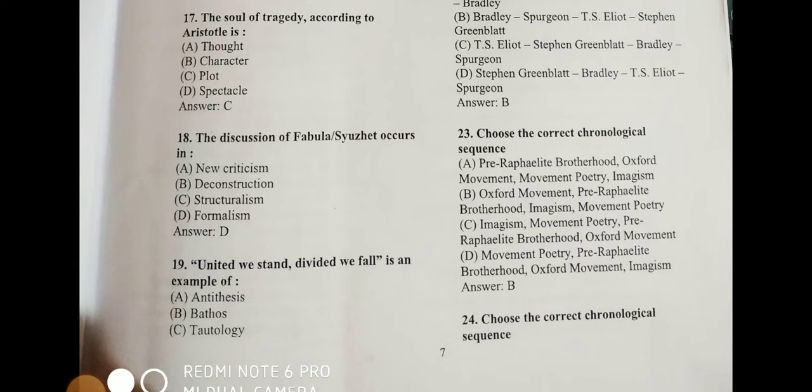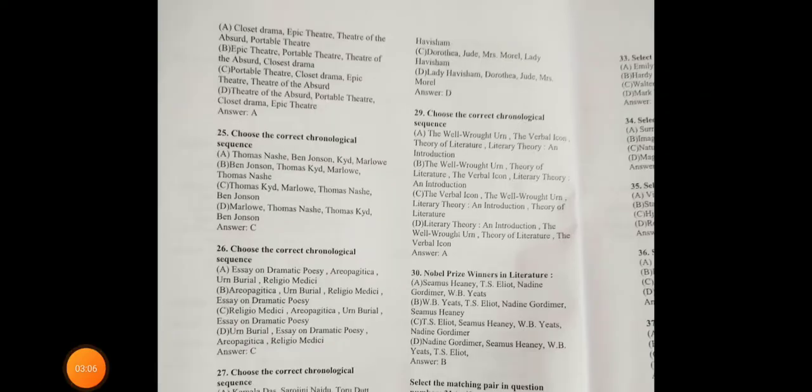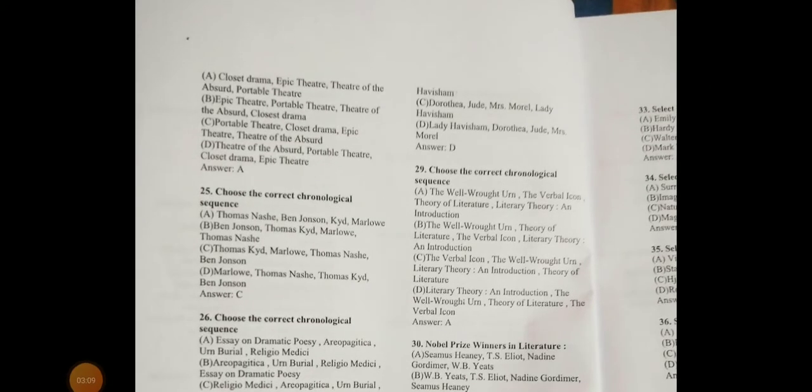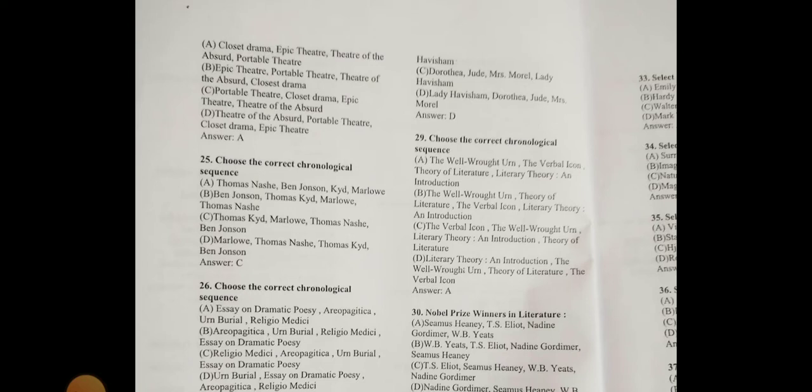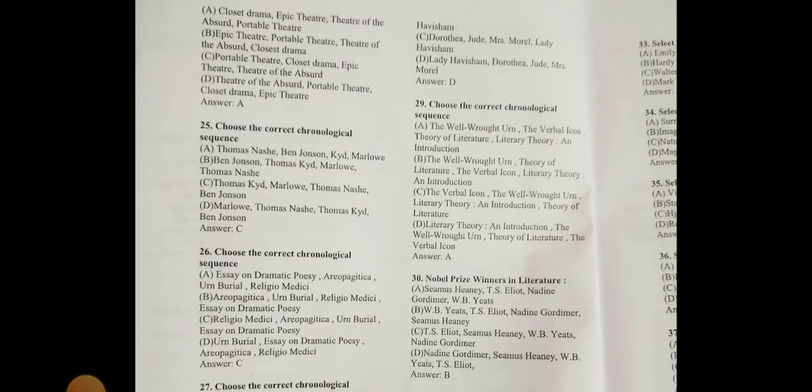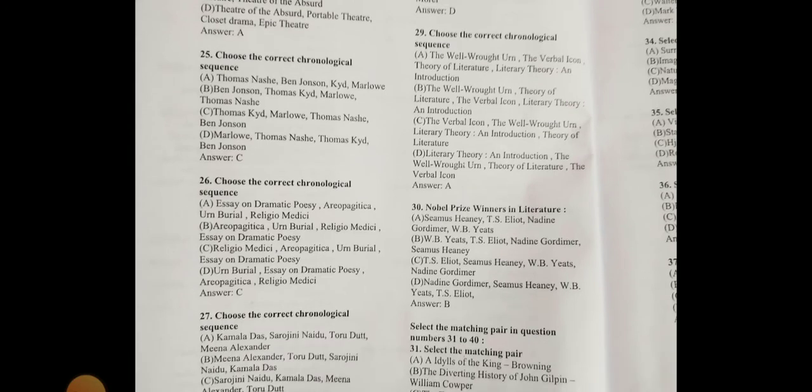Oxford Movement, Pre-Raphaelite Brotherhood, Imagism, Movement Poetry. In this we have to choose the correct chronological order. So the correct chronological order is, the first comes closet drama, second comes epic theatre, then theatre of the absurd, and then portable theatre. The next question is, choose the correct chronological order. So the right answer is Thomas Kyd, Marlowe, Thomas Nashe, Ben Jonson.